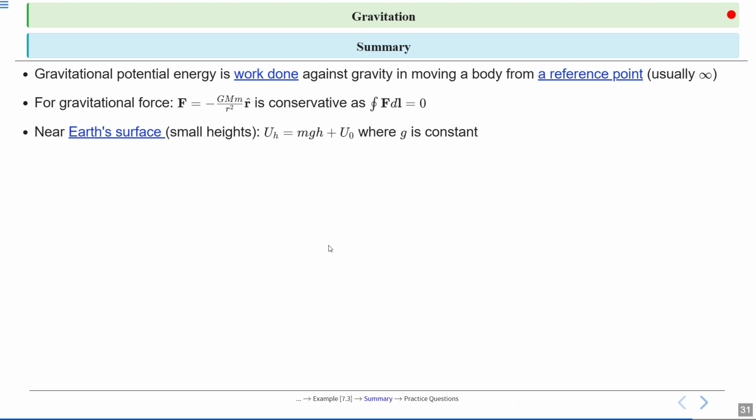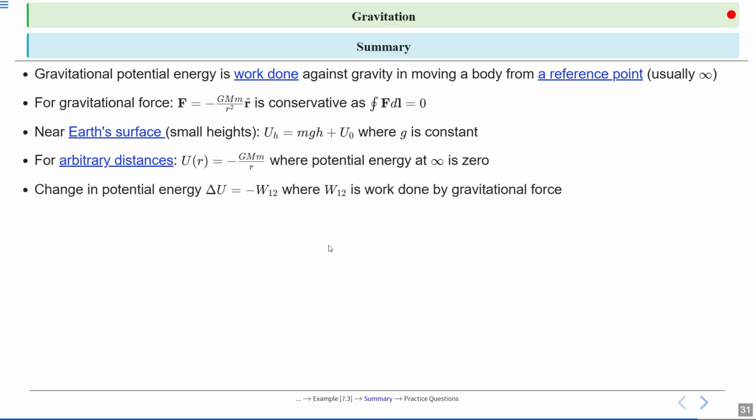Near Earth's surface, we simplify gravitational potential energy to U of h, U(h) is equal to mgh plus U naught, where g is constant. For larger arbitrary distances, the potential energy is given by U of r is equal to minus GMm divided by r, where potential energy at infinity is 0. Change in potential energy delta U is equal to the negative work done by gravitational force W12. This relationship helps us calculate how energy is transferred when an object moves in a gravitational field.